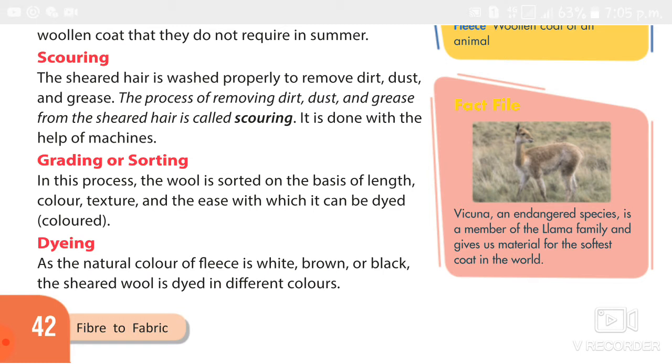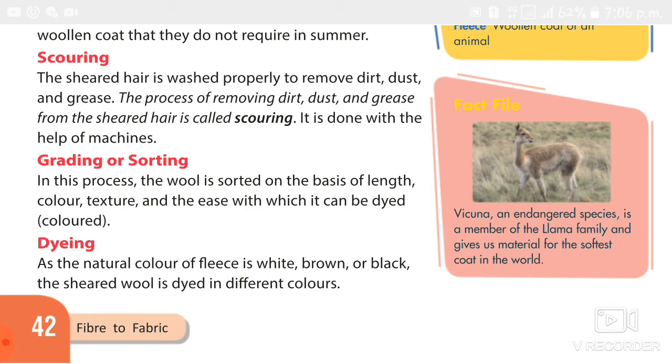The sheared hair is washed properly to remove dirt, grease and vegetable matter. This is done in a series of tubs filled with soap and water. That process is called scouring. And the third process is grading or sorting. First one is shearing, second one is scouring, and the third one is grading or sorting.